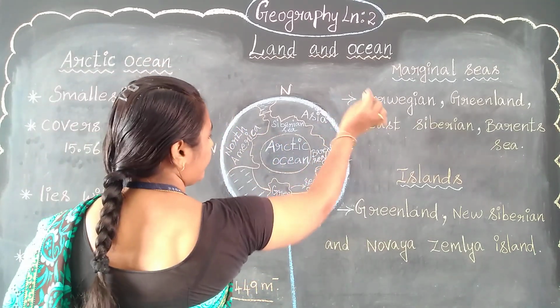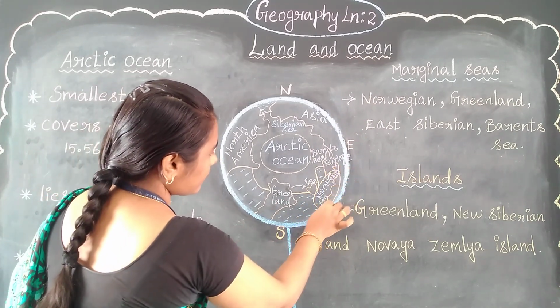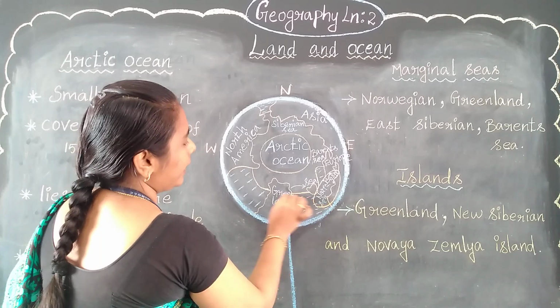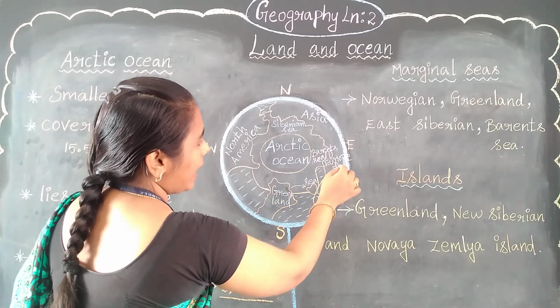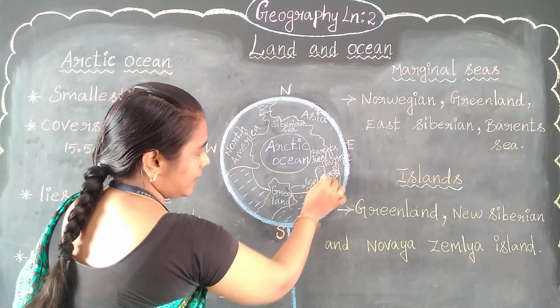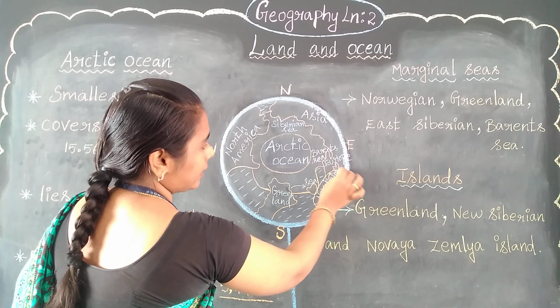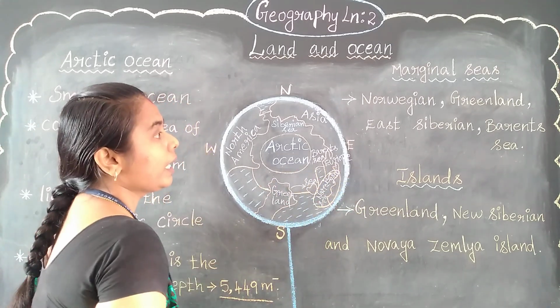First one, the Norwegian Sea. See here, it is located near Greenland and near Europe. The continent Europe is here. So in between the Greenland Sea and Europe it is located. That is the Norwegian Sea.